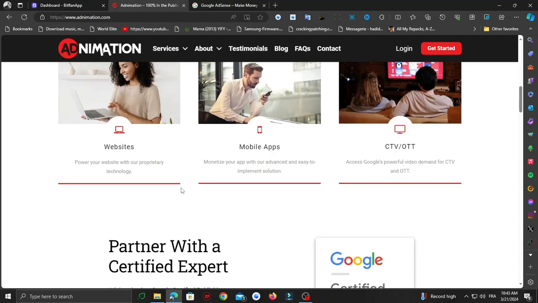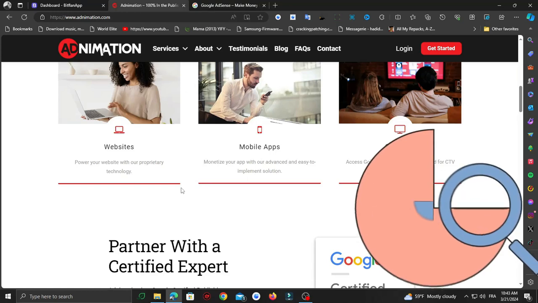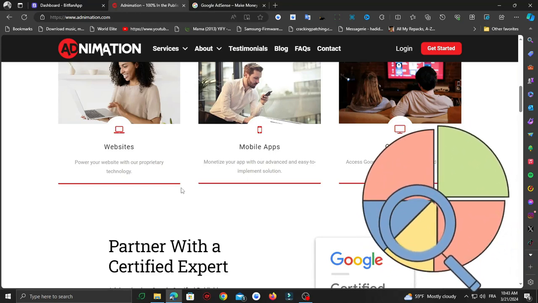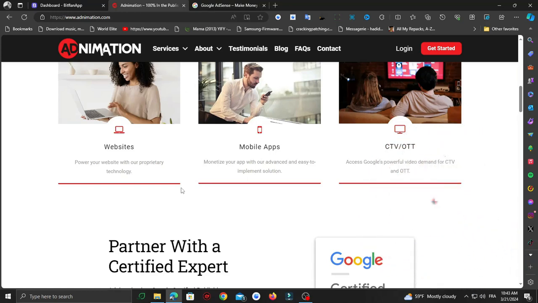I need to get this out of the way. Since Adnimation is a Google certified partner, they take cuts out of your revenue. The percentage of the cuts is roughly around 25%, so you are keeping 75% of your revenue. Obviously, you will not make the same amount as AdSense, but still, you are getting AdSense approval, you are running AdSense ads, and you are somewhat keeping your revenue.